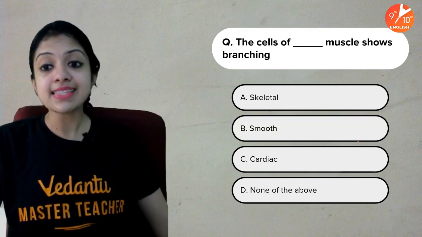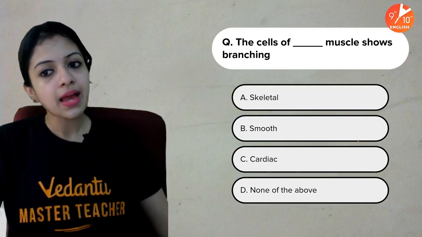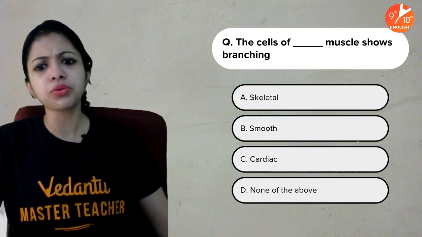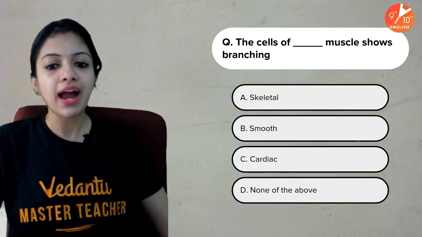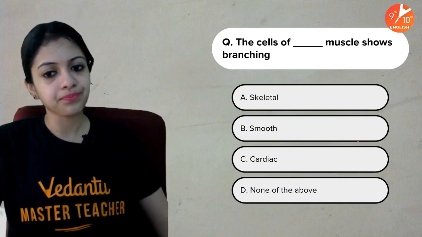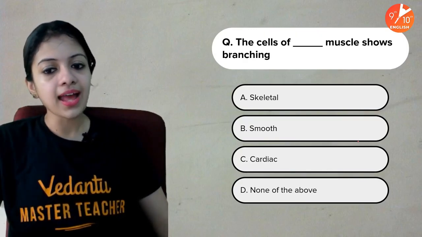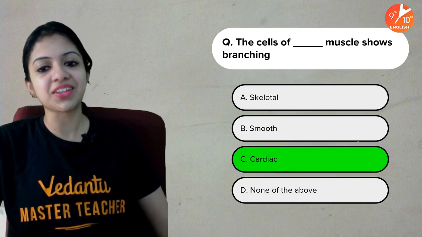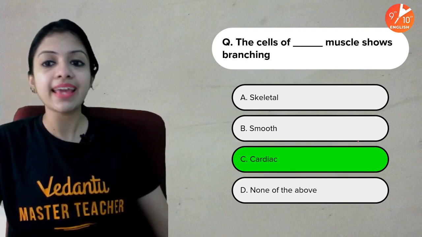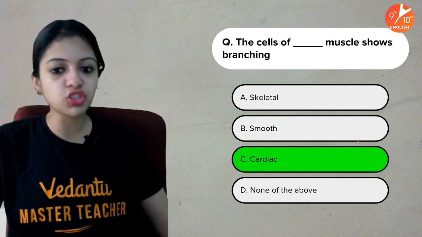Then, the cells of dash muscle shows branching. Yes, what do you think? Skeletal, smooth, cardiac, or none of these? And your time is up. The answer is cardiac. The cells of cardiac muscle shows branching.